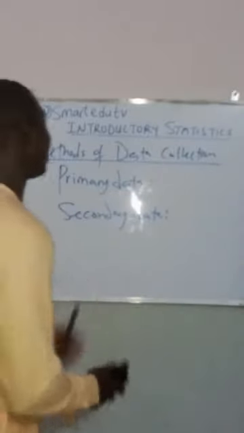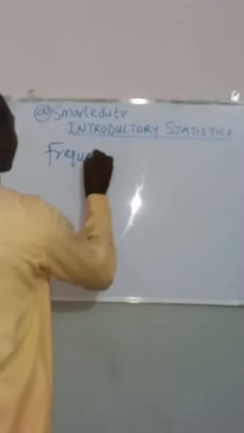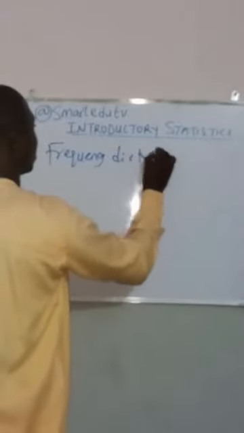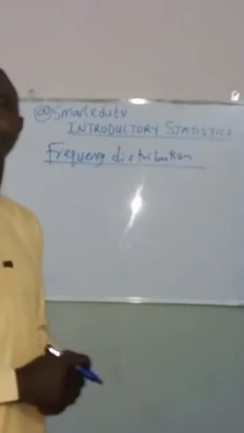So the next thing we are going to look at after the method of data collection is the frequency table, or we call it frequency distribution. What do we mean by frequency distribution?